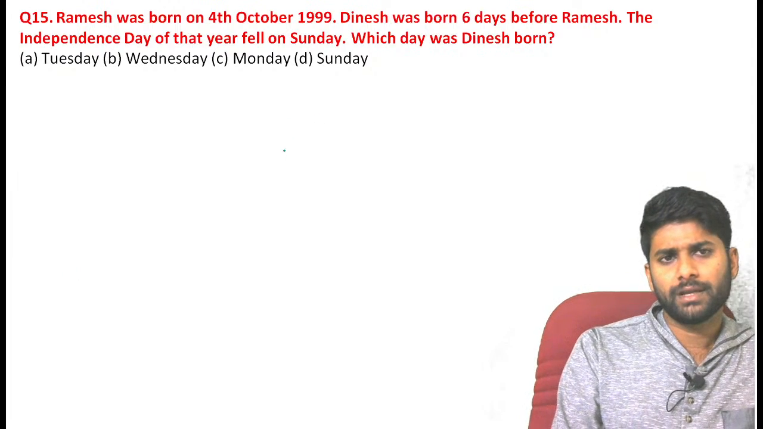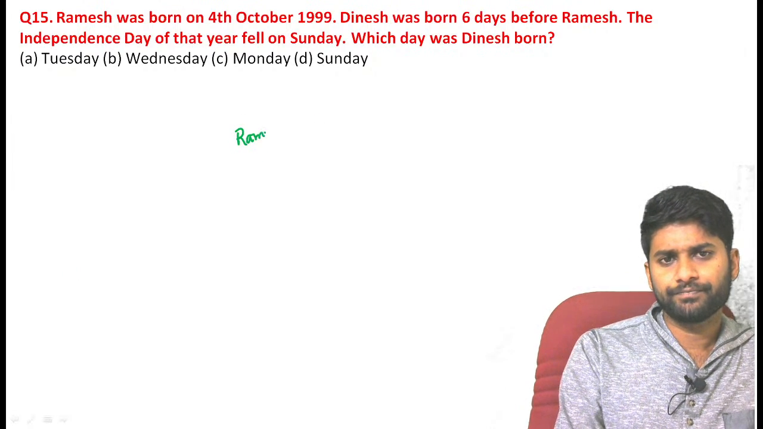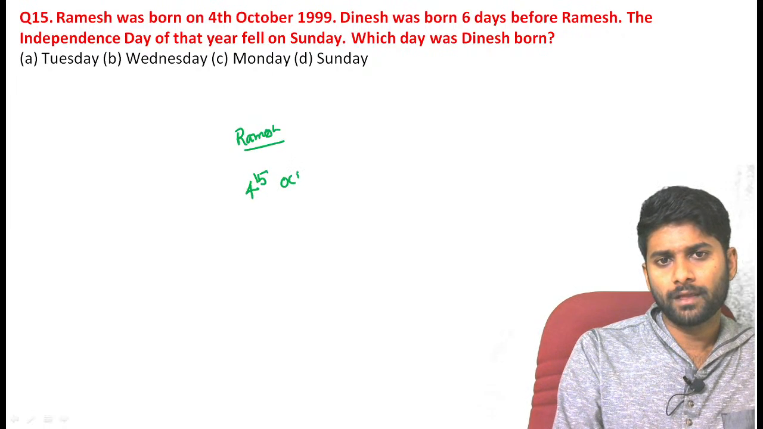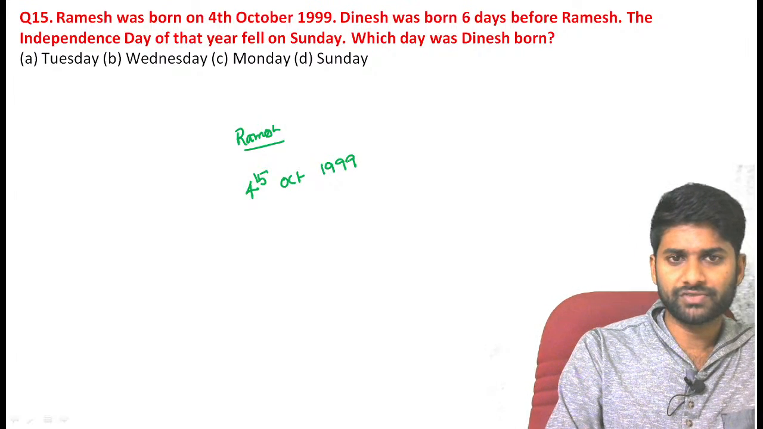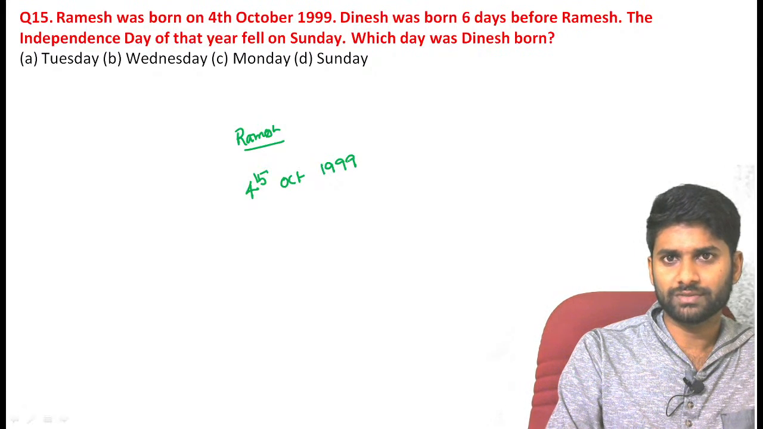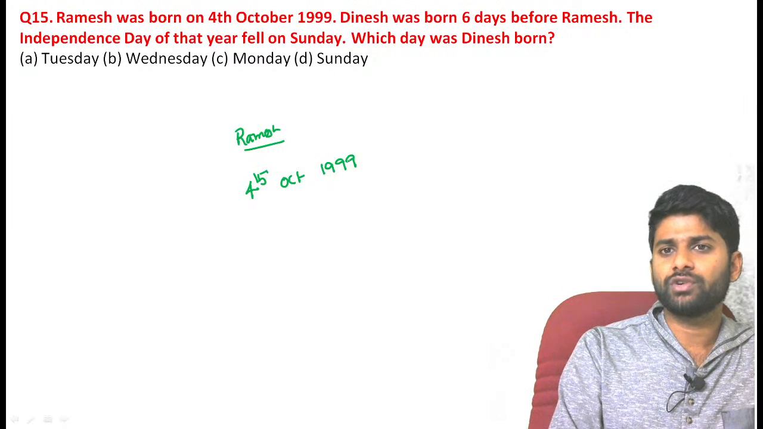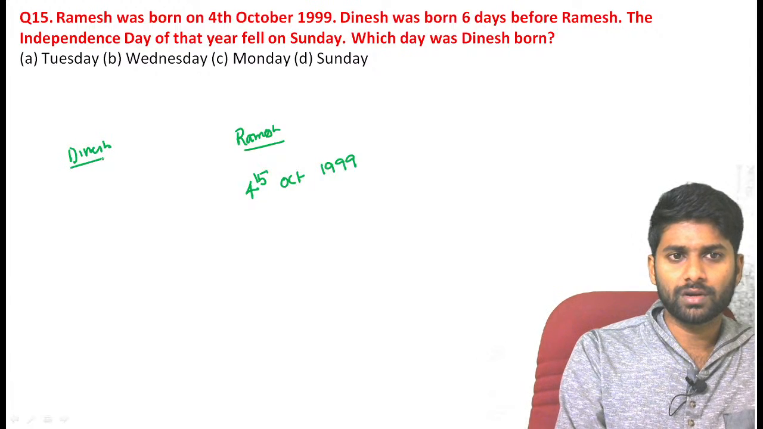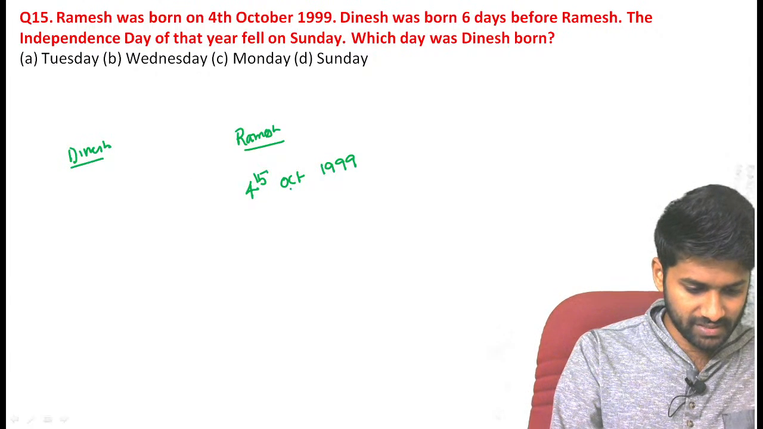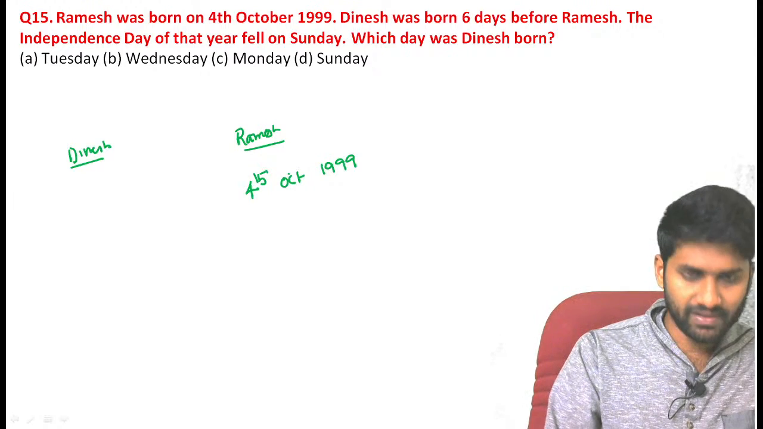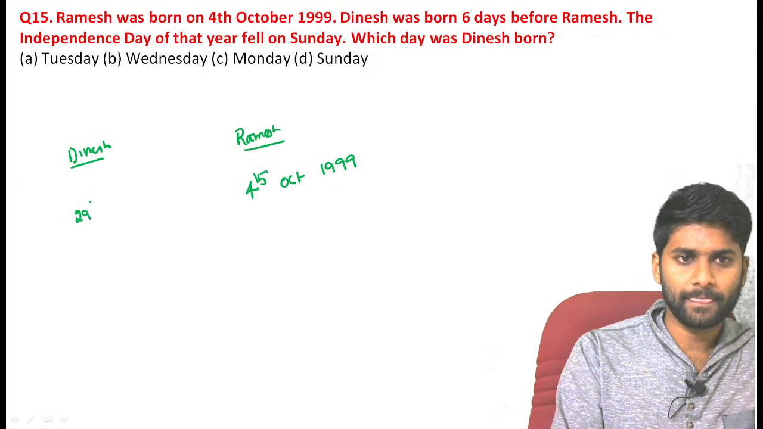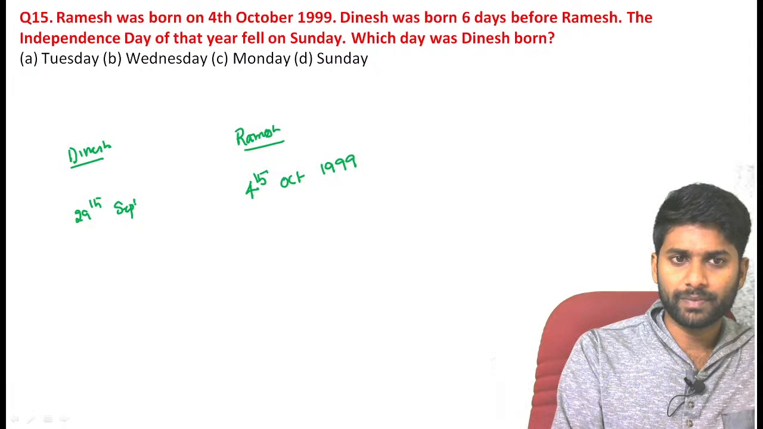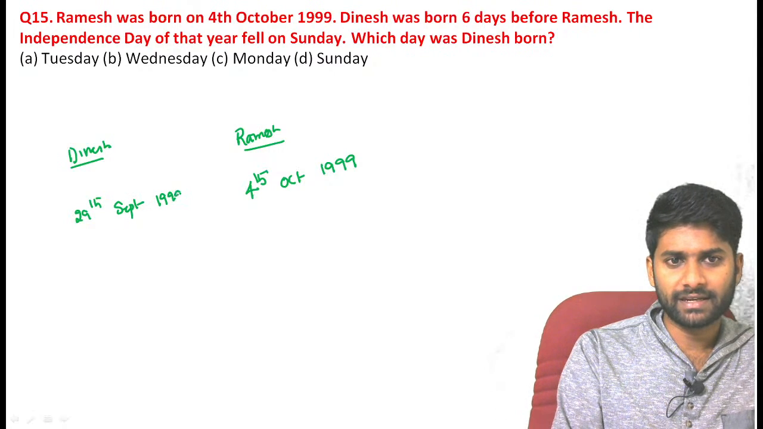Now, Ramesh was born. There is a person, Ramesh. The person was born on 4th October 1999. Dinesh was born 6 days before Ramesh. So 6 days before means definitely he was born on 29th of September, the previous month of the same year, 1999.